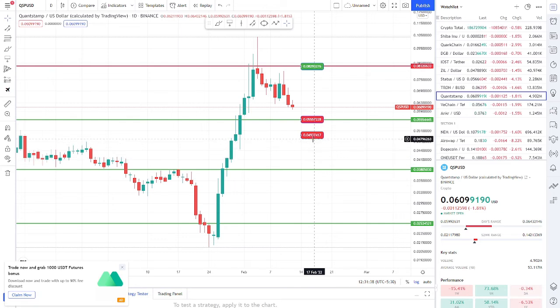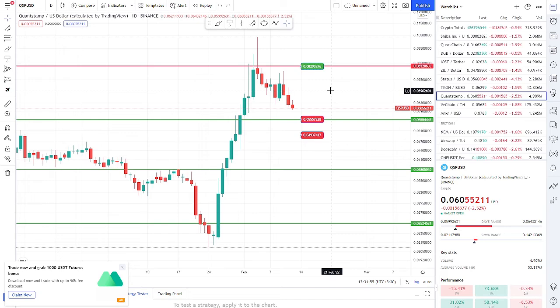the market will show one pump where you can get 40% profit, but you have to wait for that profit for a long term, and definitely in some time you're going to see that, and when you see that, you're going to book a profit. So that's all about Quantstamp.